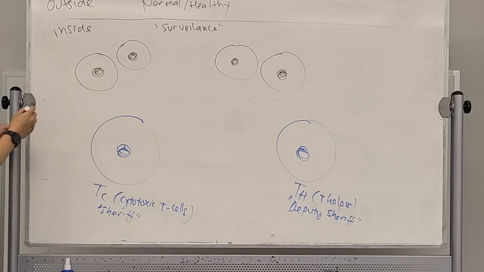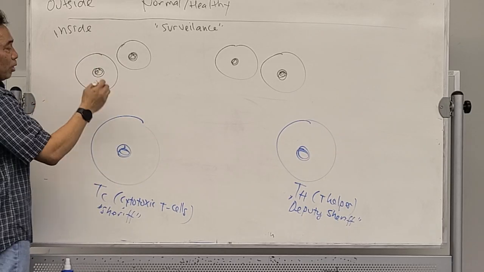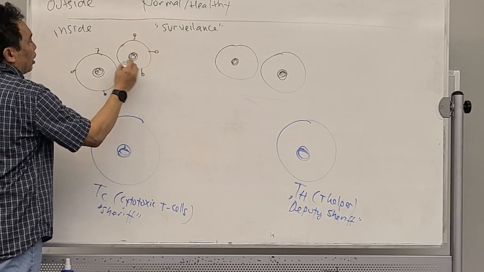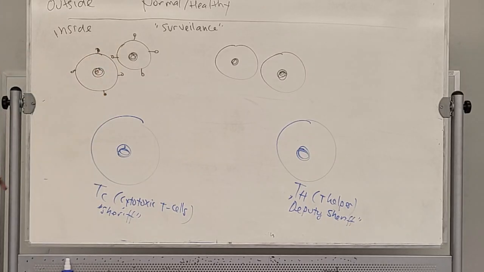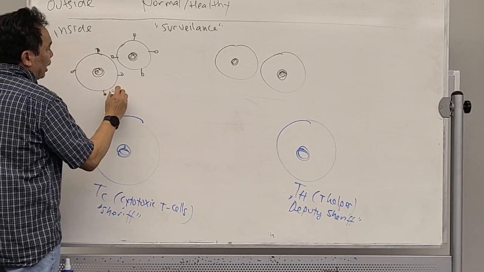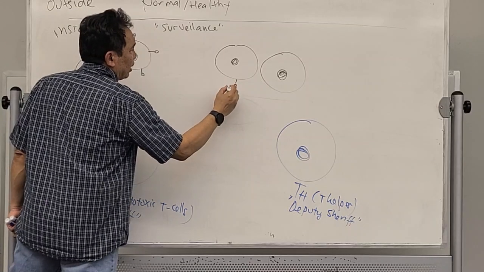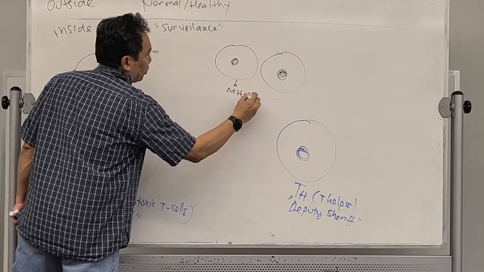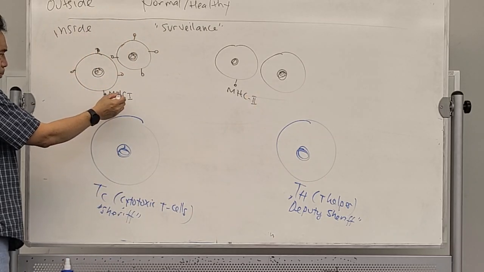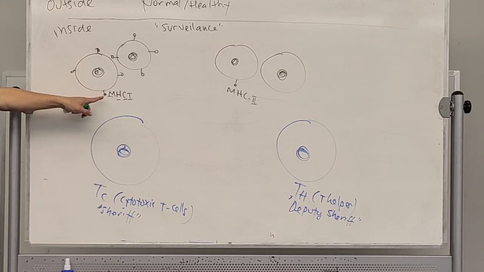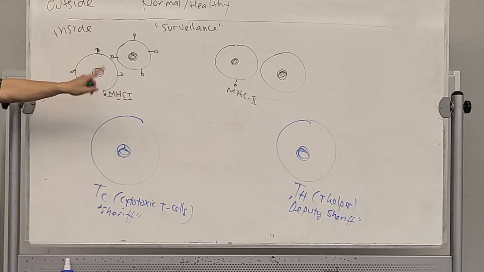Now, let's say this is our cell over here, a normal cell. Our normal cell will always have markers. When we talk about chapter 3, if you take 171, we talk about the membrane proteins. One of them is the marker protein. There is a marker protein called MHC number 1, and another marker protein called MHC number 2. MHC is major histocompatibility complex protein. This is the marker. Everybody has different marker cells.